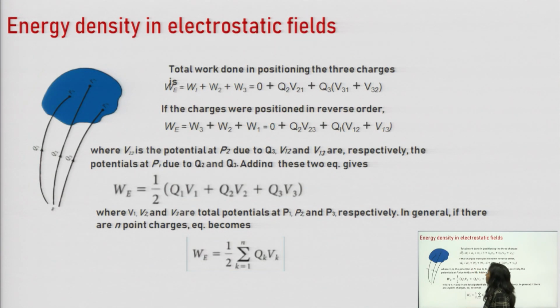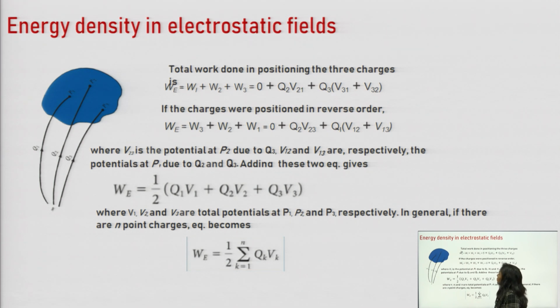Further we will see energy density in an electrostatic field. Well, energy density is the total energy contained in a system divided by the total volume. So suppose these are the three charges Q1, Q2, Q3 which are placed at points P1, P2, P3 from infinite distance. In order to find the energy density, first of all we need to find the total work done in positioning all three charges.